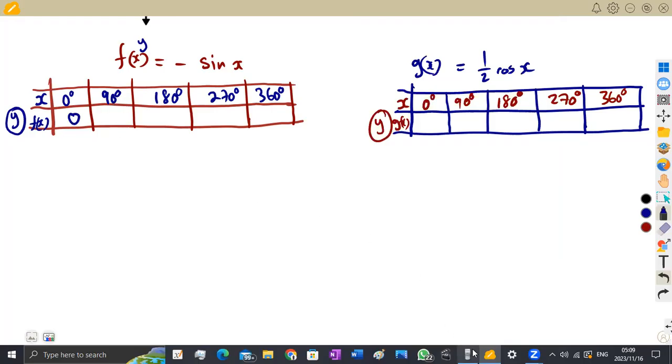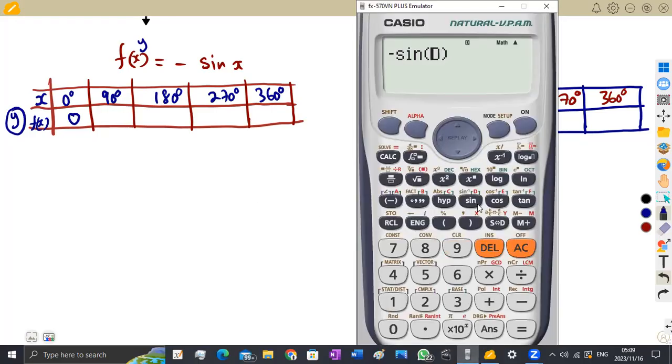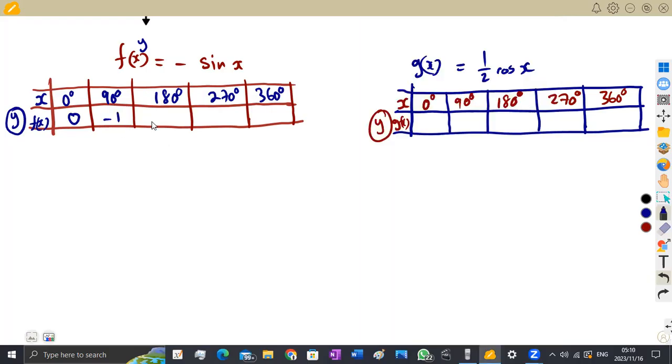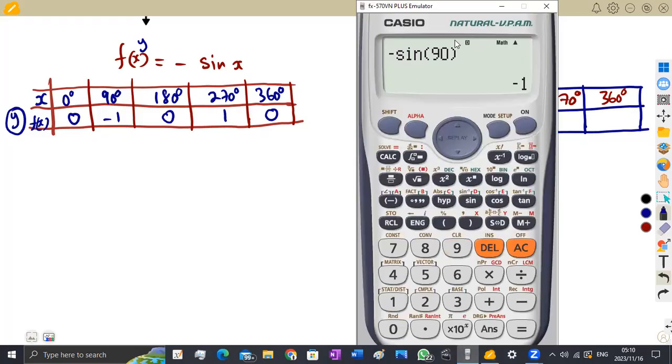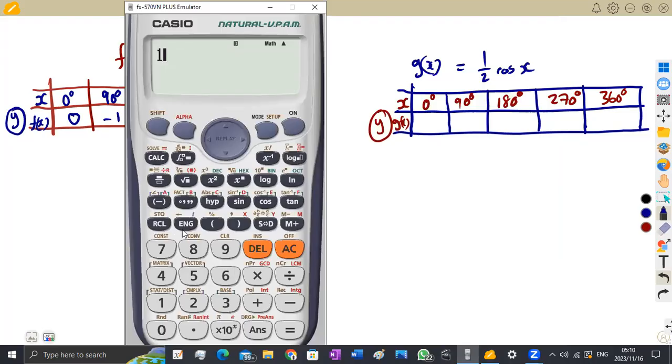I move on to 90 degrees. I do the same up to the last angle, which gives -1 and so on. So this was going to give us a 0, this was going to give us a 1, and this was going to give us a 0. You do the same thing on half cos of x, all right? This time we are going to have half of cos of x.